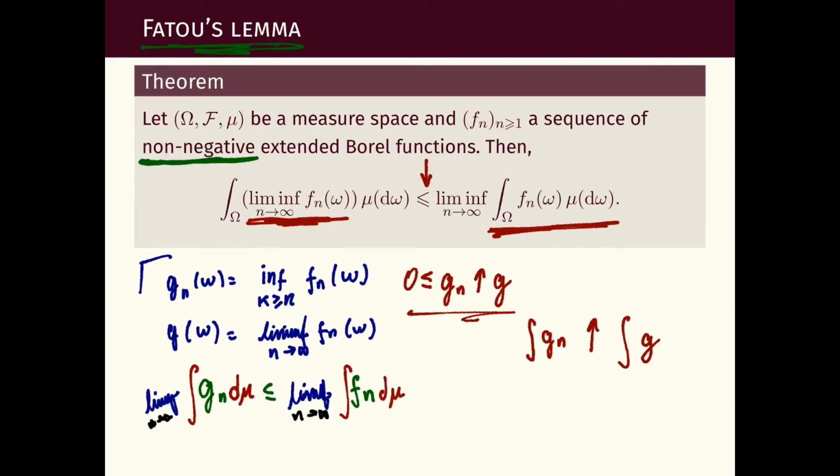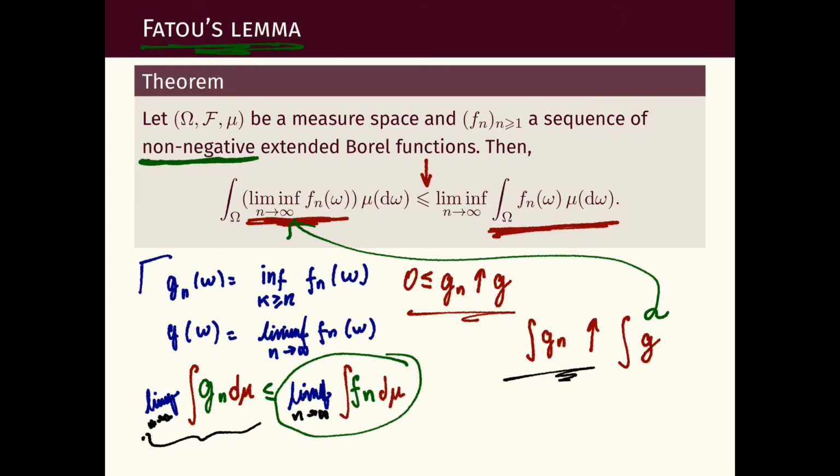Well, the liminf on the right is not really a liminf, because we already know the integral of g_n converges to something. And it converges, we said already, exactly to this. And what is the liminf of the integrals of f_n? Well, that is exactly what is here. And this concludes the proof of Fatou's lemma.